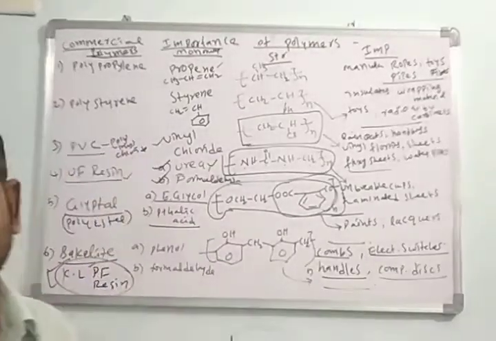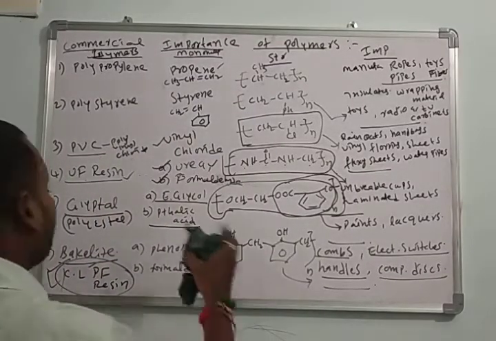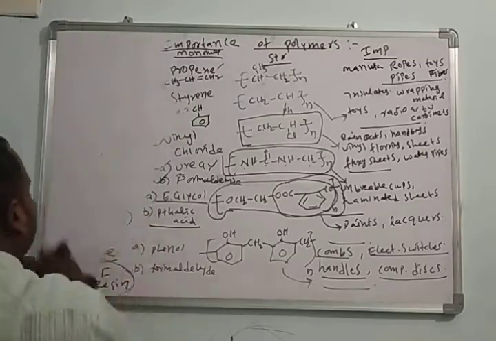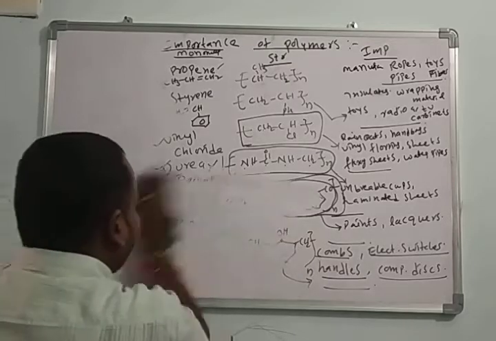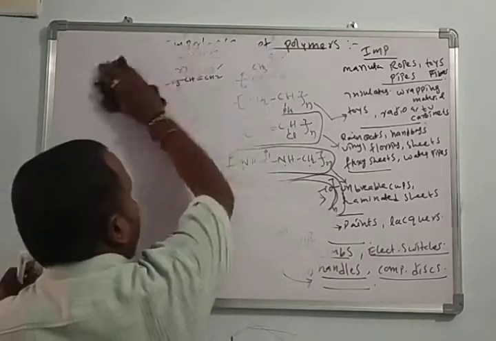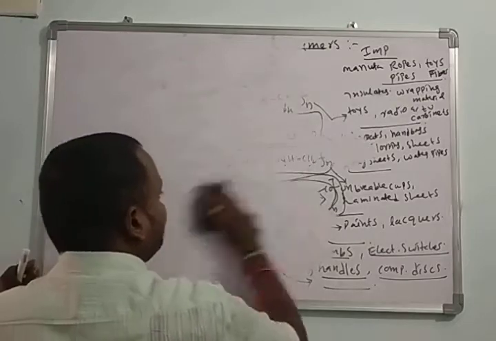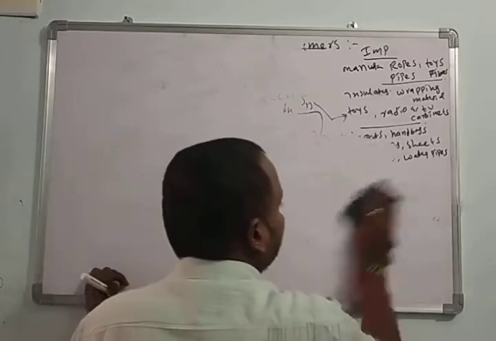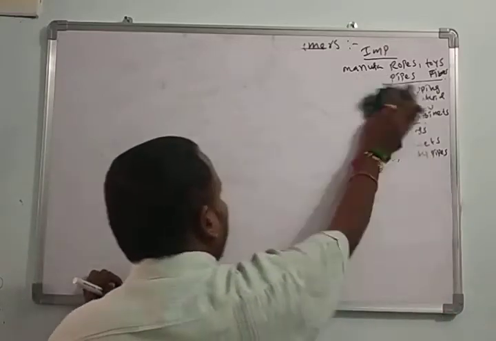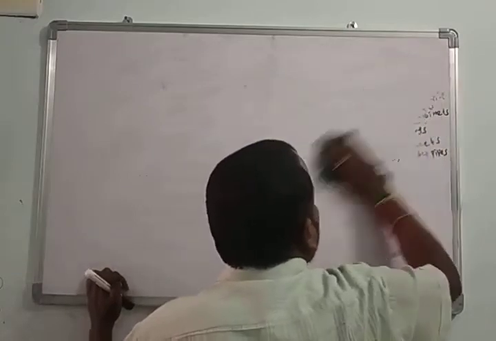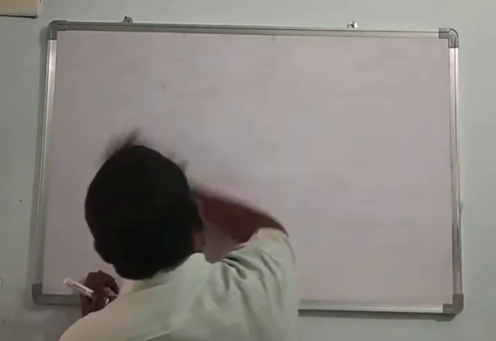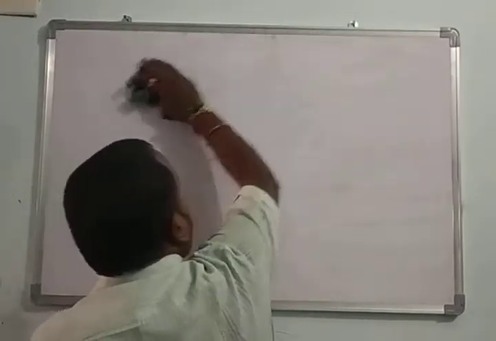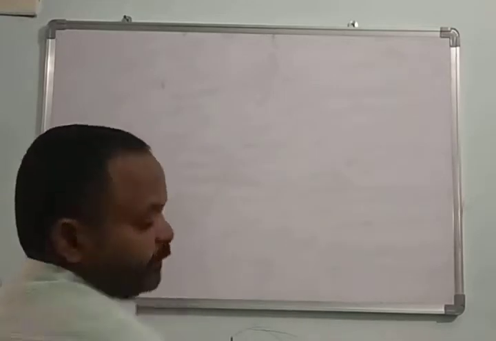Then, in continuation, we'll see the classification of types of polymers based on the structure. Based on the structure, polymers are of three types. One is linear polymers, second is branched polymers, and third is cross-linked polymers. Here I want to discuss these three with examples.